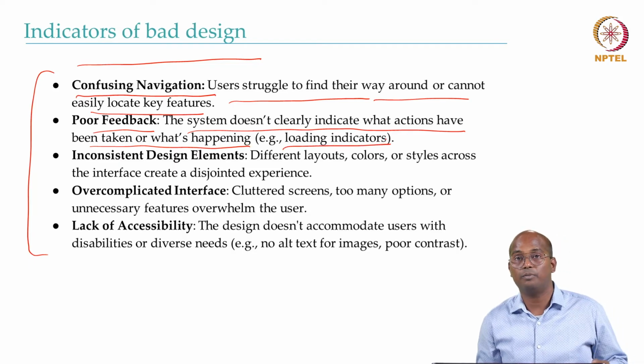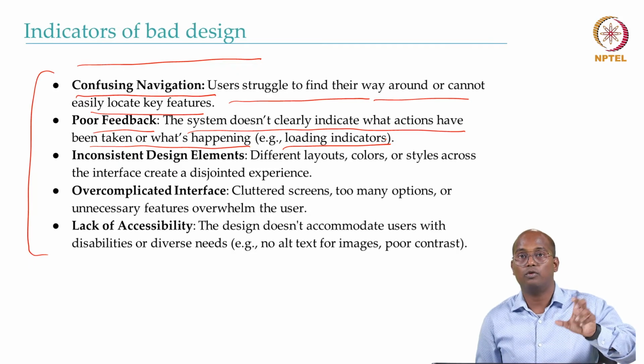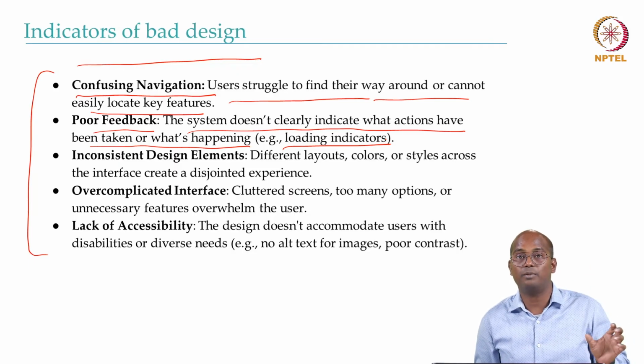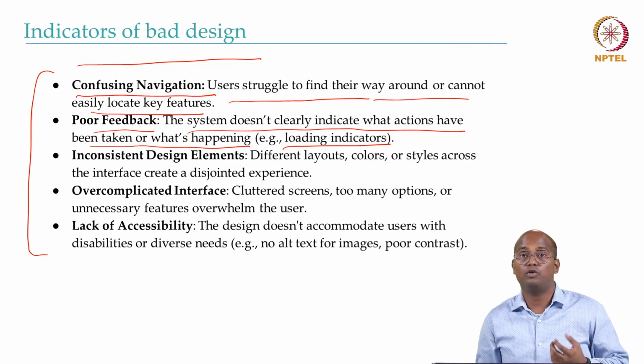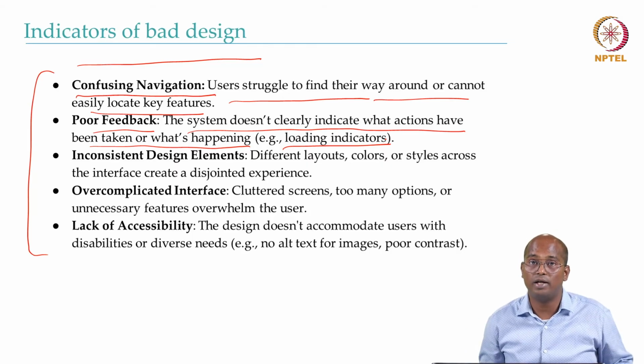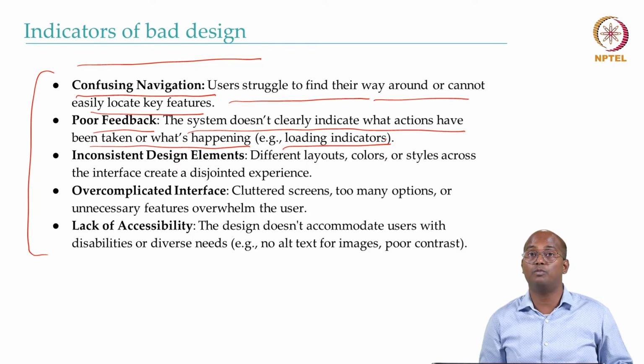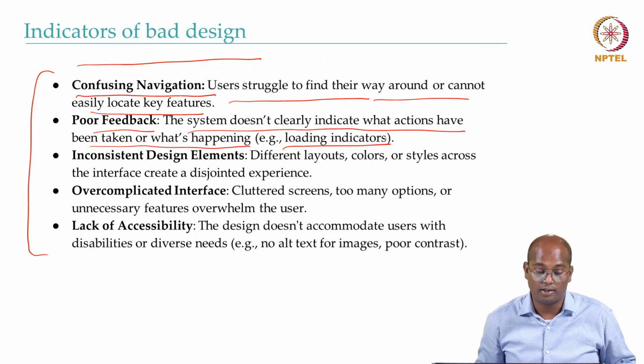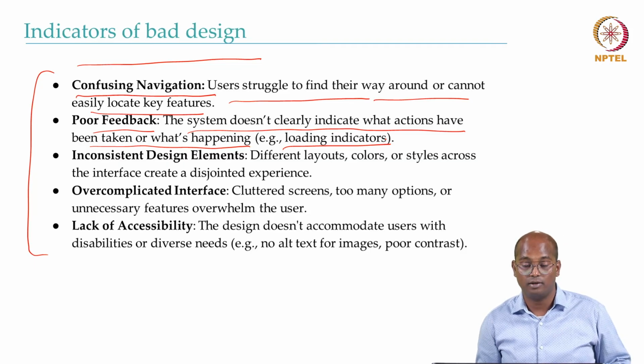When you download a video from the internet, it shows how much progress has been made, 10%, 20%, and so on. If it does not show an indicator of how much has been done and how much time it will take, you don't know how long you'll have to wait, and again that leads to bad design and bad user experience.